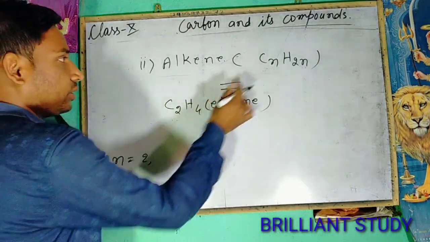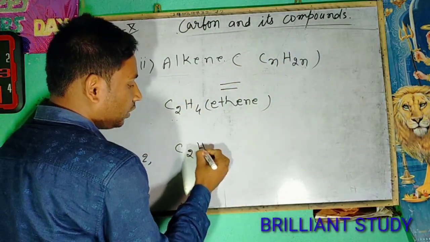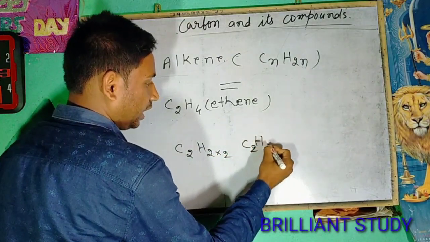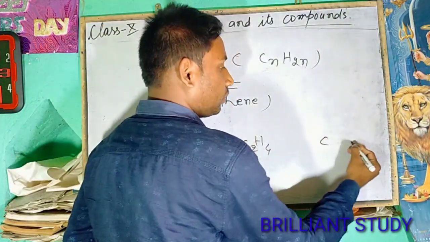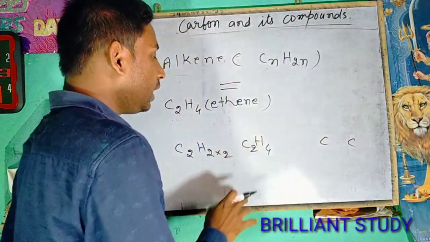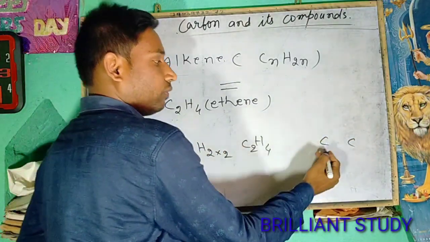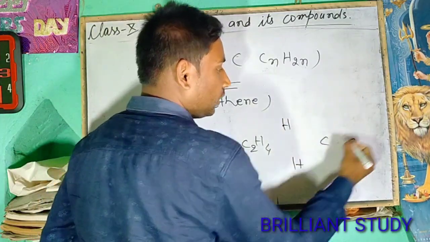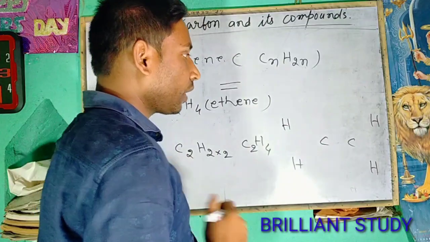If the number of carbon atoms is 2, then according to this formula it will be C2H2 into 2, that means C2H4. So here the number of carbon atoms is 2, and the structure will be like this. The number of carbon atoms is 2: 1, 2, and the number of hydrogen atoms is 4: 1, 2, 3, 4.